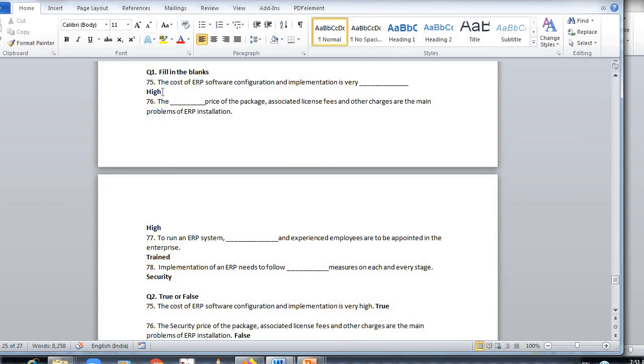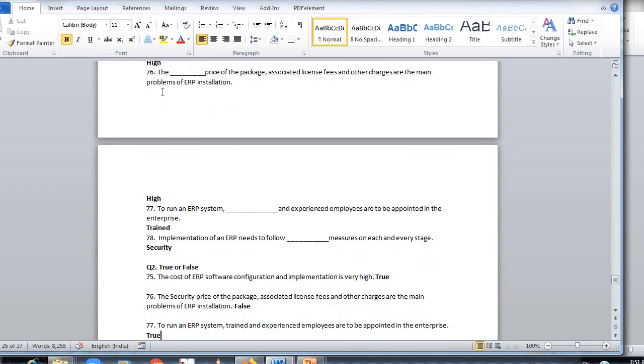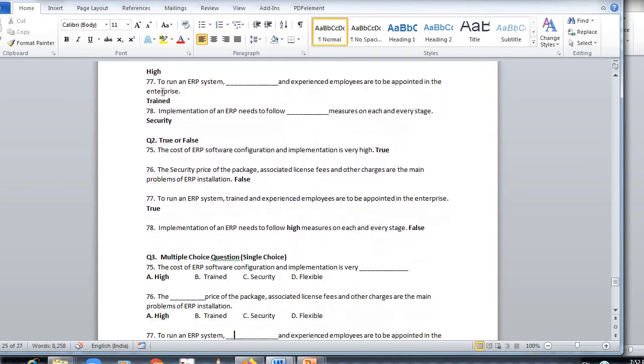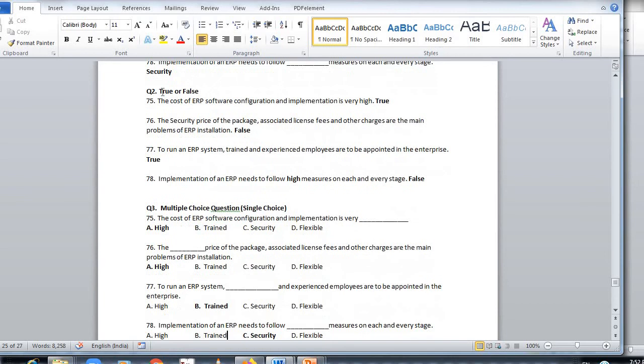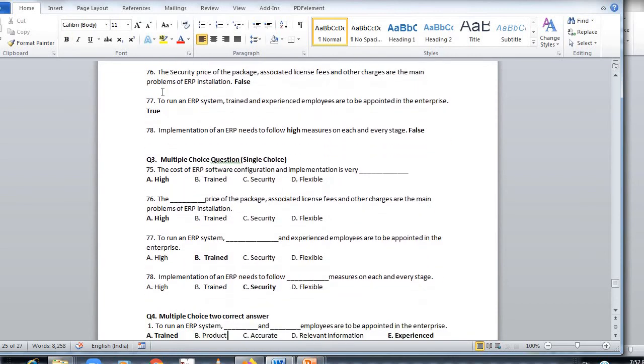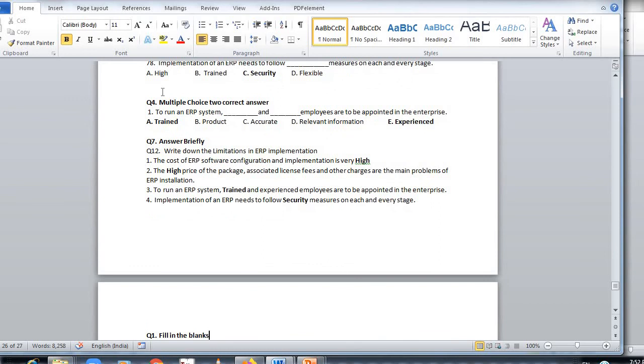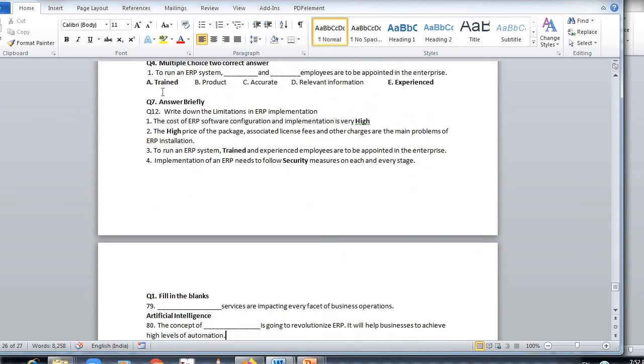Based on the fill in the blanks, true or false is there. And then multiple choice question single. And this is answer briefly.